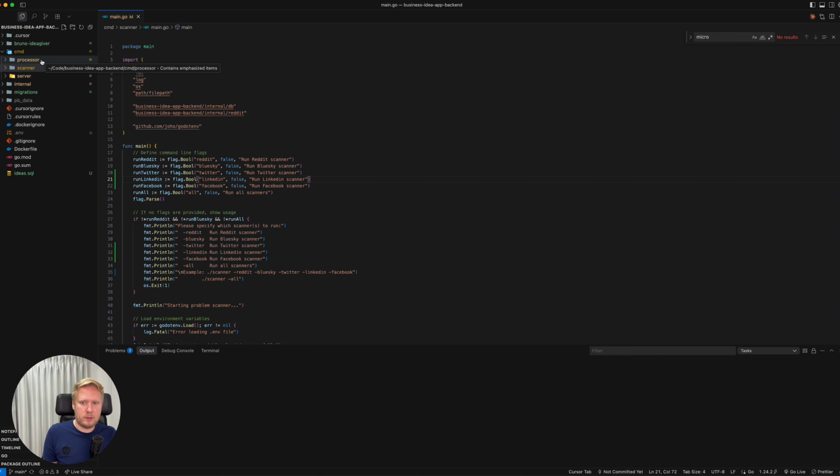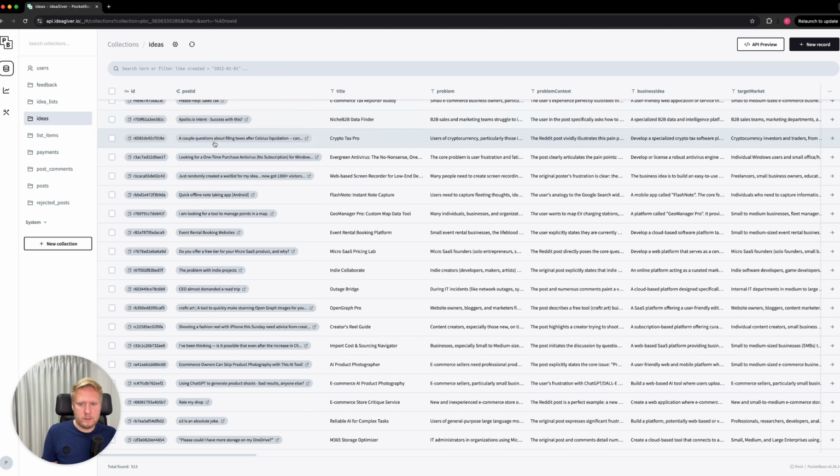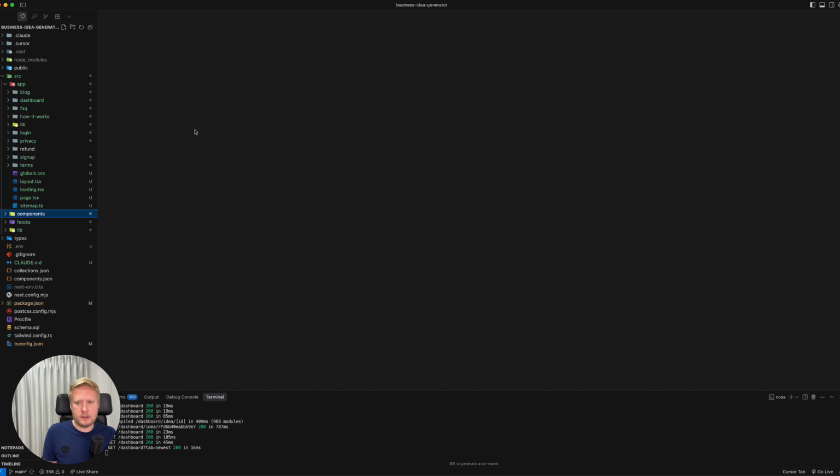And then I have this app called the processor. The processor will take that data and feed it into different AI models. The AI will analyze the data, return it back, and I will insert that into the database. And then for the server, I'm using PocketBase. So here I am in the admin dashboard. The nice thing with this is I can manage all the data in a very nice graphical interface. So basically this is the full backend, and the front end is written in Next.js. I use it almost like a pure front end and then I call the backend written in Go with the different API calls.